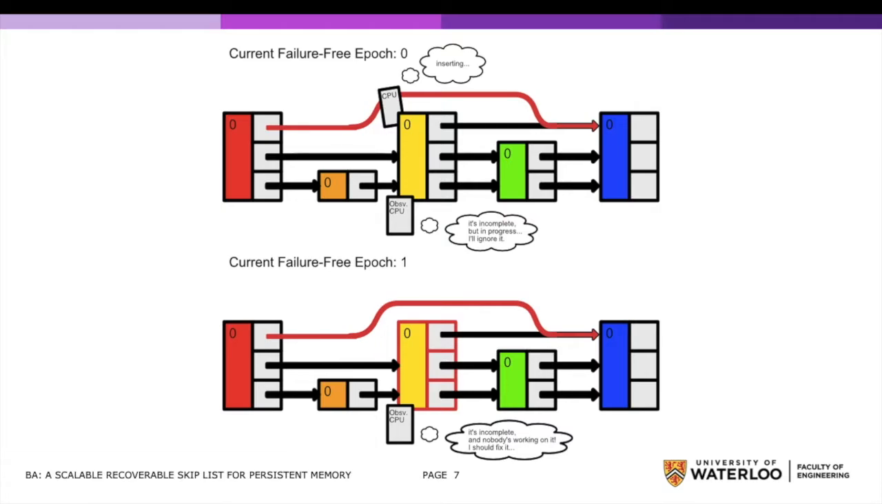Now, if a crash occurs before the first thread changes the pointer, the yellow node remains incomplete and its epoch number is outdated. Now, an observing thread that notices the inconsistency can see from the epoch number that this node will remain incomplete until somebody does something about it.